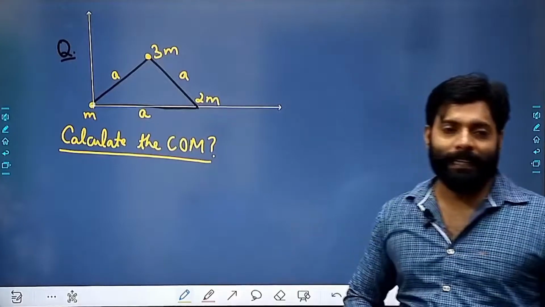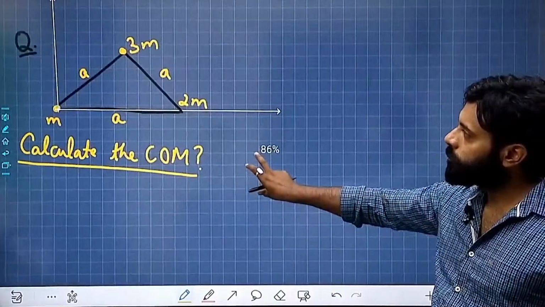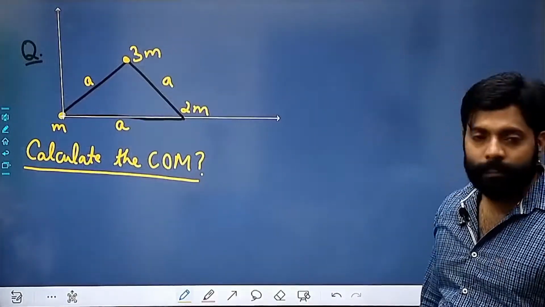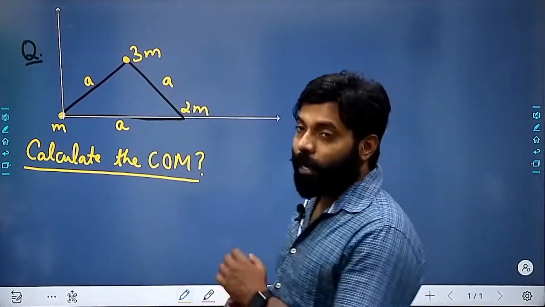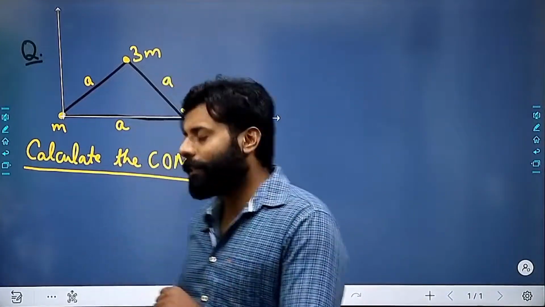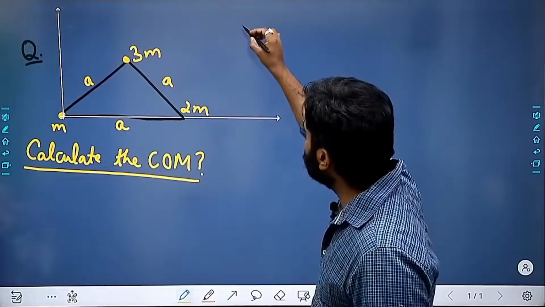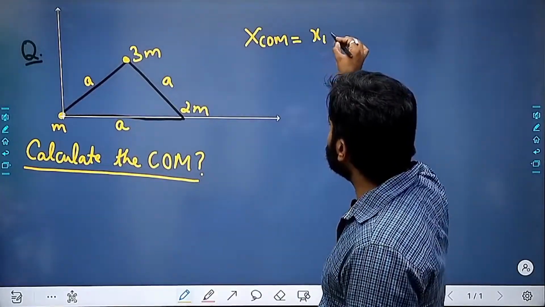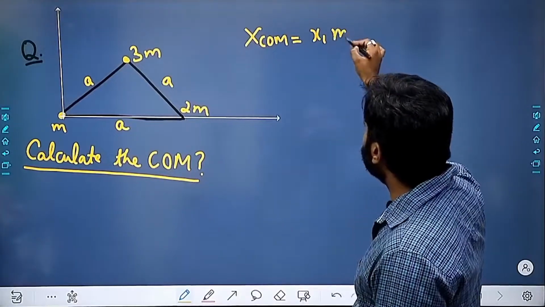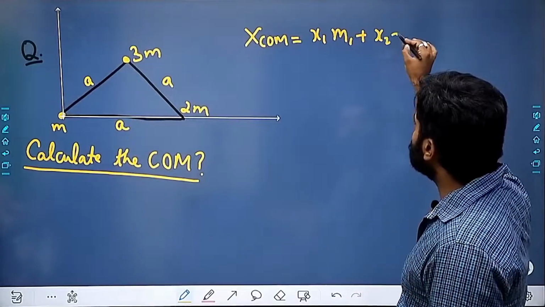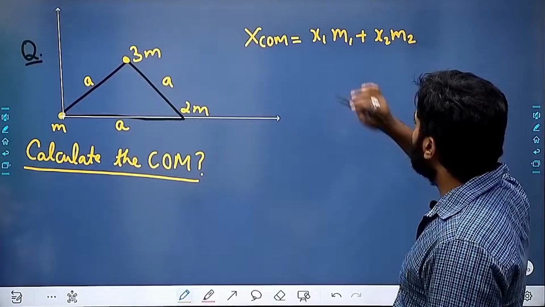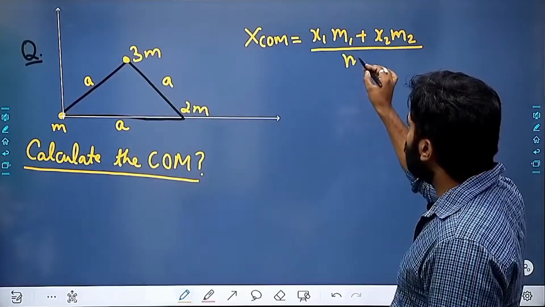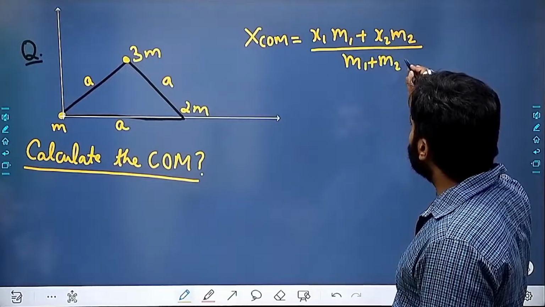So this is the diagram we are having, and we have to calculate the center of mass. As you know, the center of mass formula is very simple. We have to just calculate x1 m1 plus x2 m2, upon m1 plus m2.